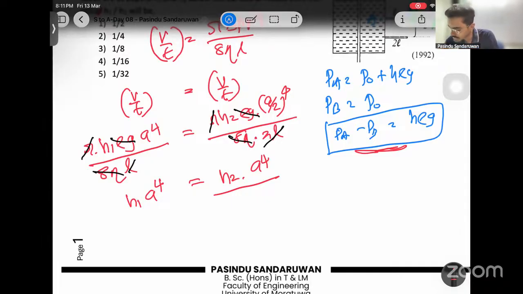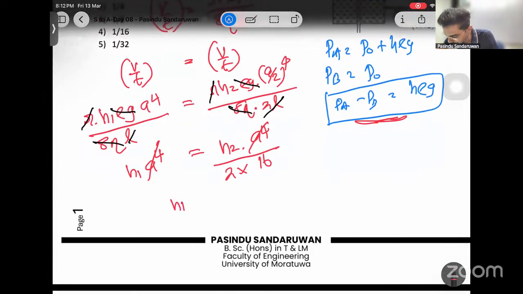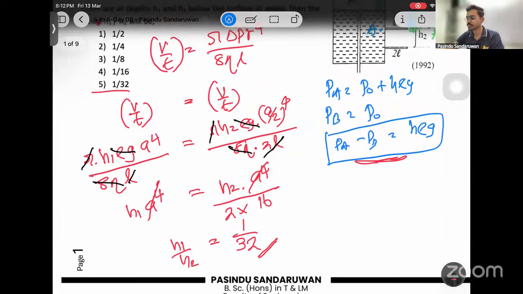Then 2 was here, and 2 into 16. Now this A to the power 4 also cancels. What's the ratio asked? H1 to H2. Here only 32 remains, then 1 over 32. A Poiseuille calculation.